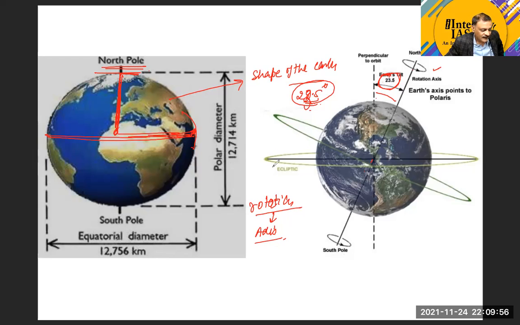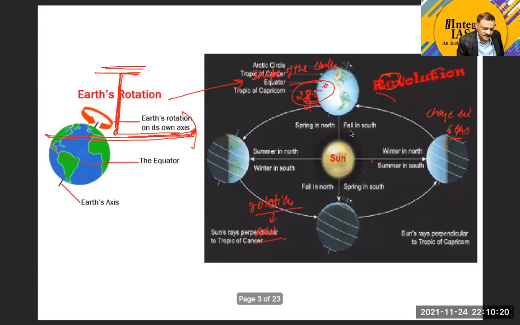This point is clear. And what is the significance of this tilt? The significance of this tilt is that we can see changes in season. Always remember that the change in season is not the result of only the revolution of the Earth.